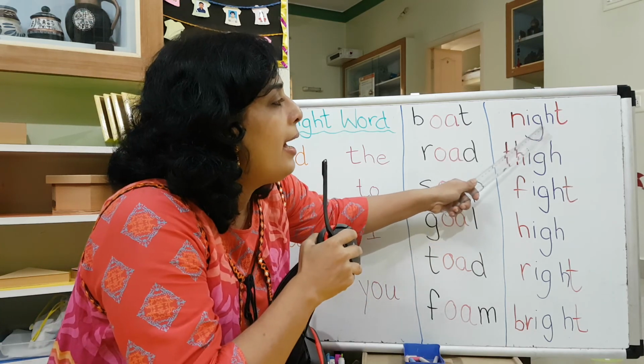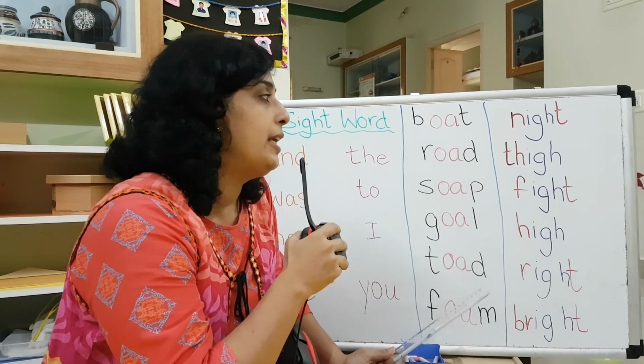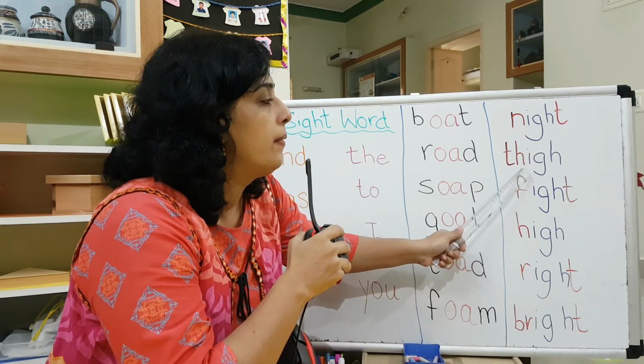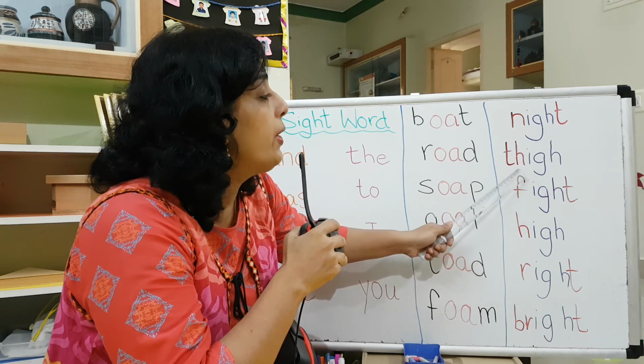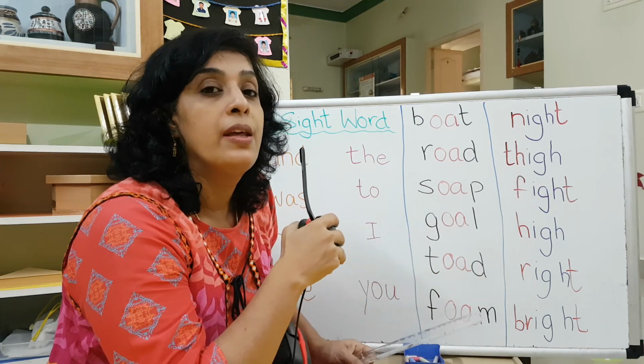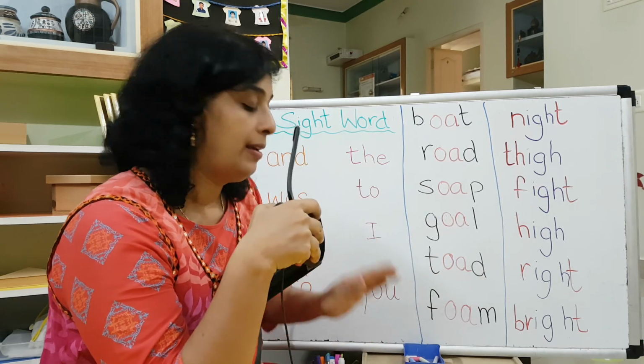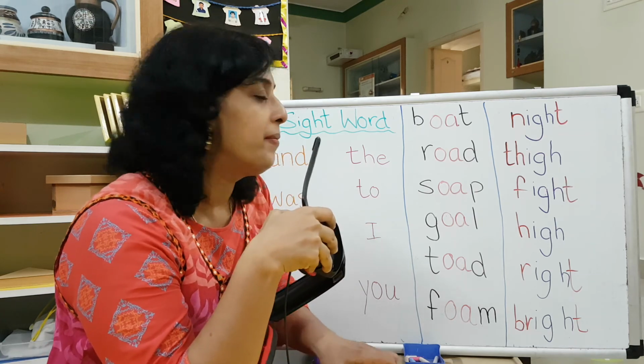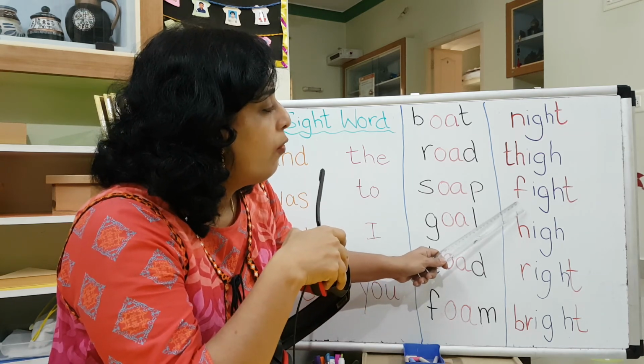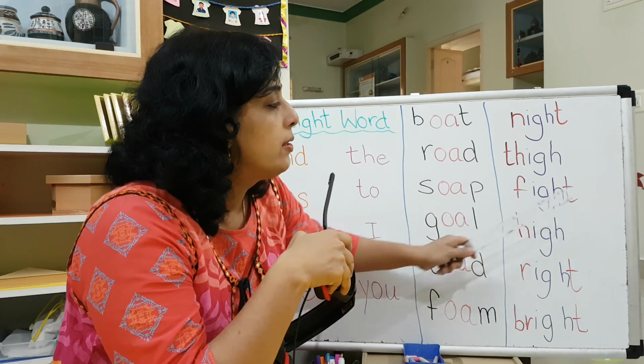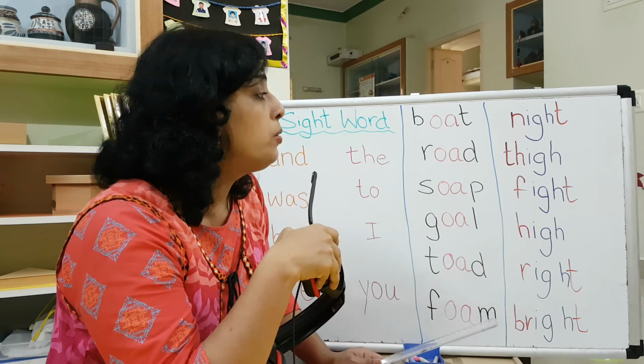So, I, night. Th, as in Tishant. Th, I, thigh. Yes. Pat on your thigh. Next one. Fight. Don't fight.